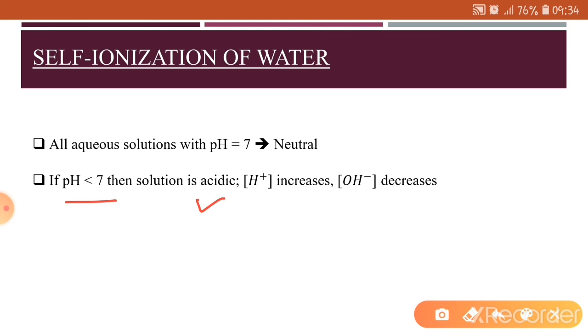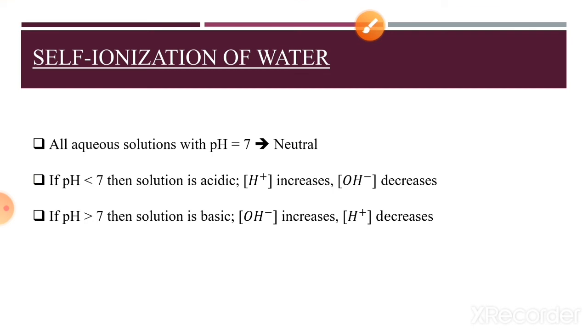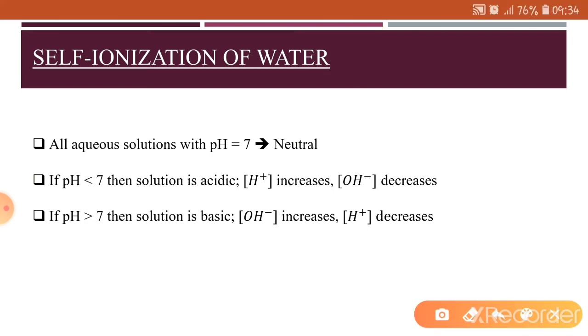Why acidic? Because in that solution there is an increased concentration of the hydrogen ion and a decreased concentration of the hydroxide ion. Always remember, when pH is less than 7, the solution will be acidic because of the increased concentration of the hydrogen ion and the decreased concentration of the hydroxide ion. However, if pH is greater than 7, then the solution is basic.